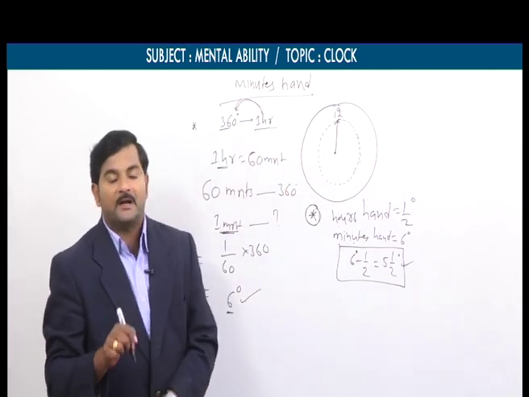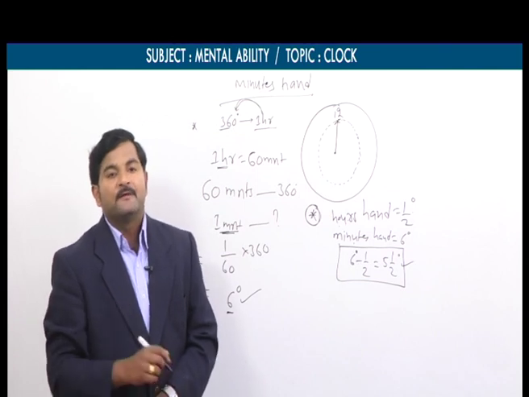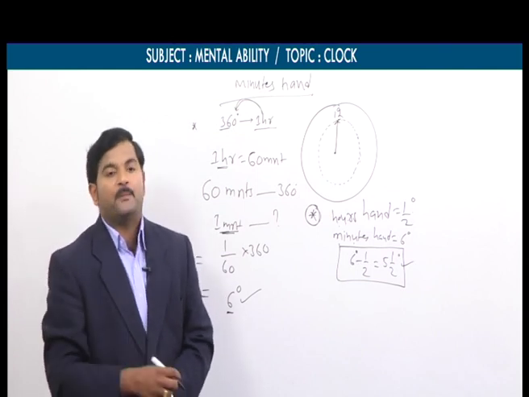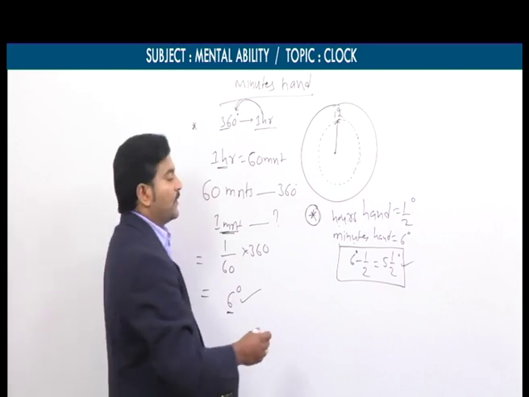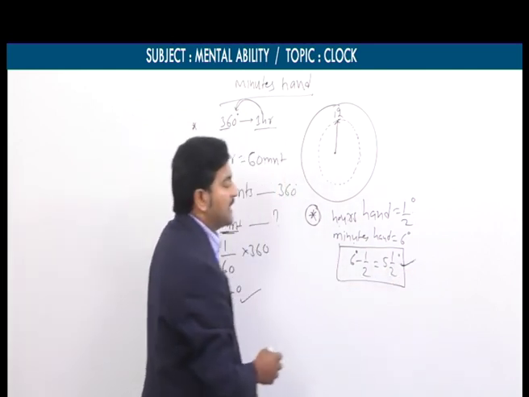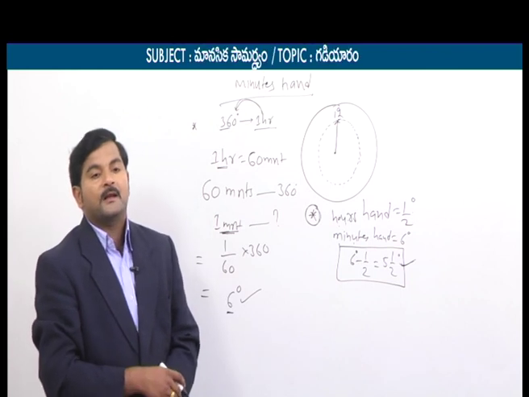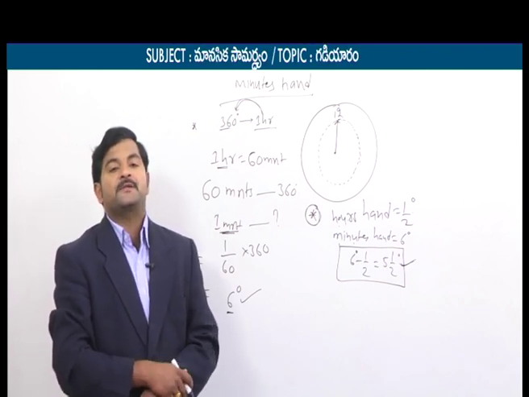In the span of 1 minute, the minute hand makes 5.5 degrees more when compared to the hour hand. Therefore, this 5.5 degrees is said to be the relative speed of the 2 hands.